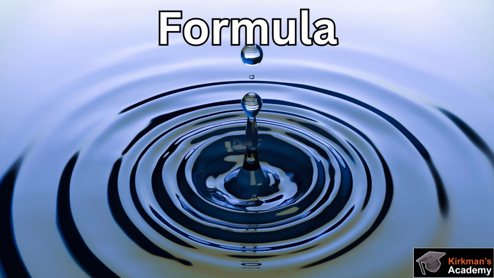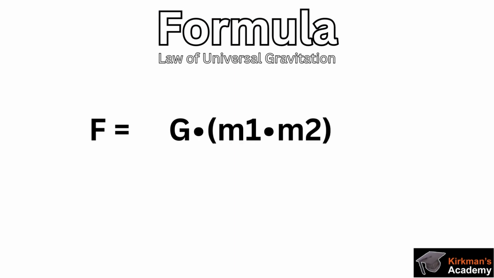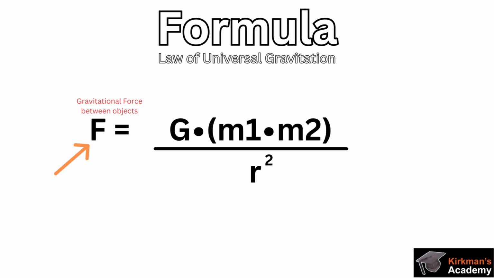Formula. The formula for the law of universal gravitation is expressed as F = G times m1 times m2 divided by r squared. In this equation, F represents the gravitational force between the two objects. G is the gravitational constant, a constant value that doesn't change. m1 and m2 are the masses of the two objects. And r is the distance between the centers of the two objects.